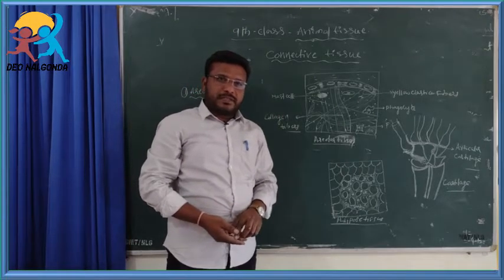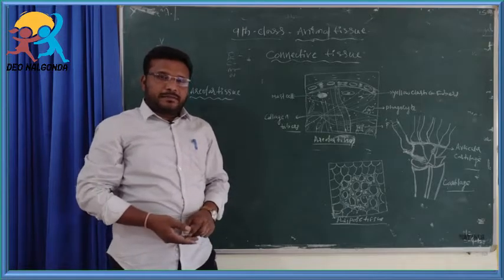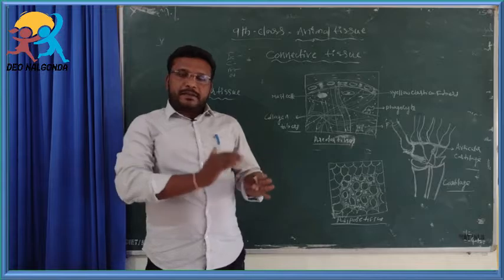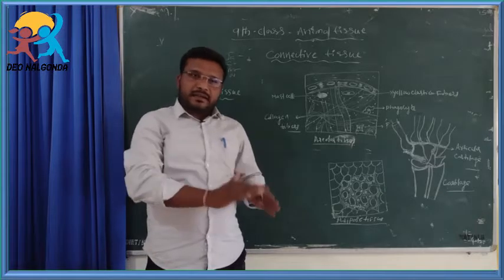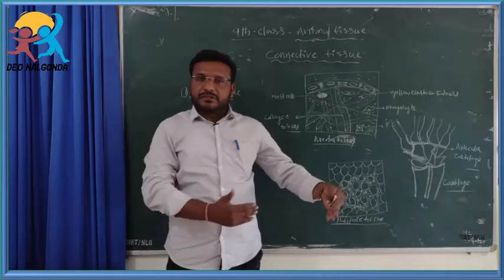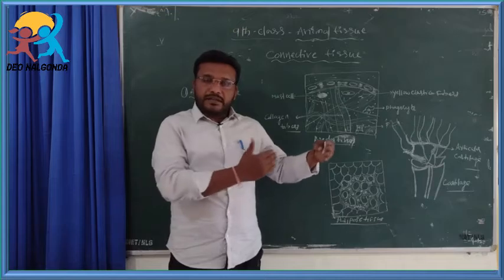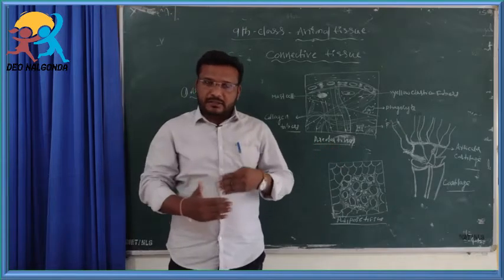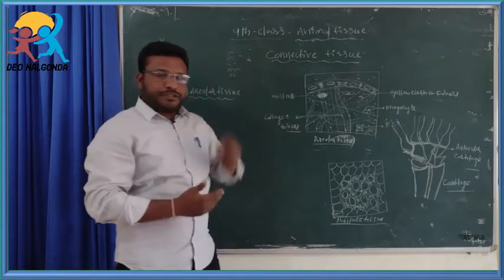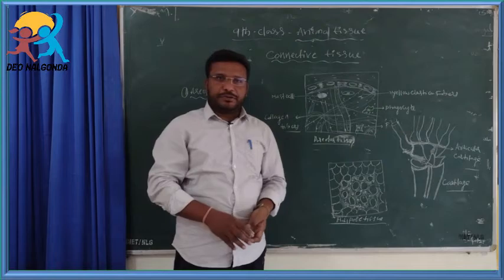Students, I will ask some questions. You know that epithelial tissue covers and lines the organs inside and outside of the body. The types of epithelial tissues, how many types there are, where they are located, and what their functions are, we already discussed in the last class. Do you know what connective tissue is? It is also one type of animal tissue.